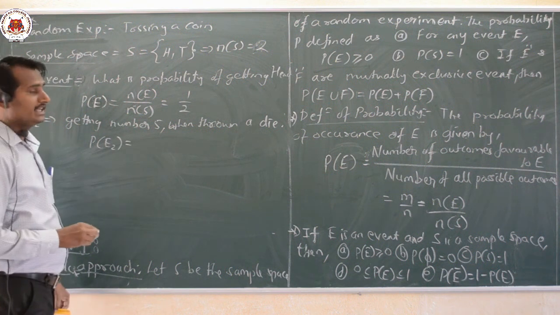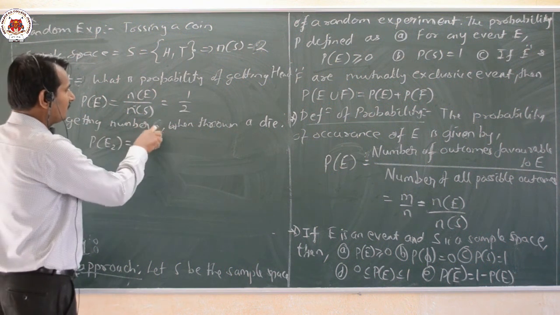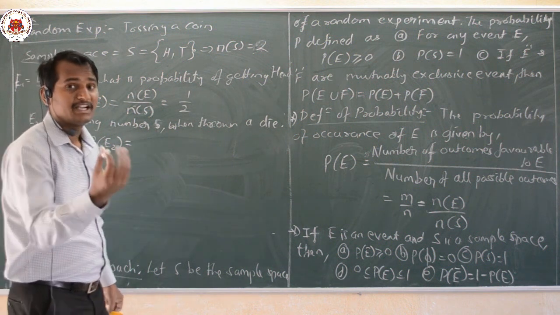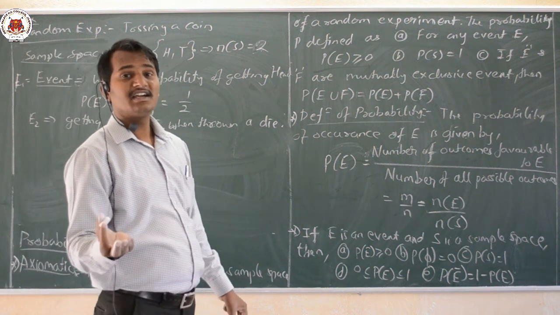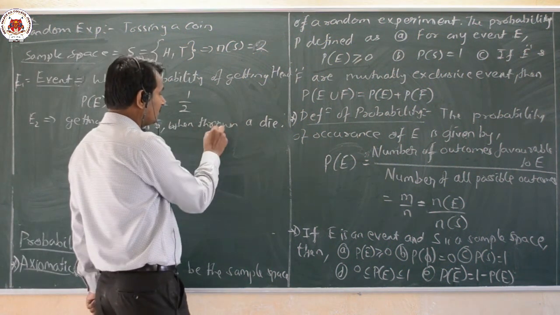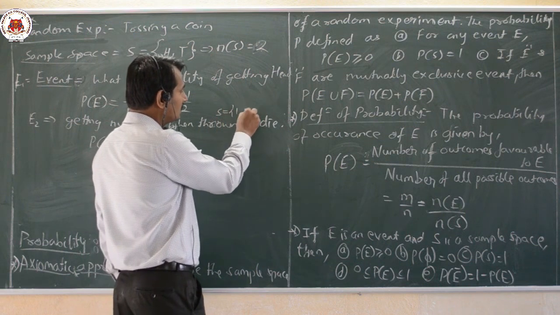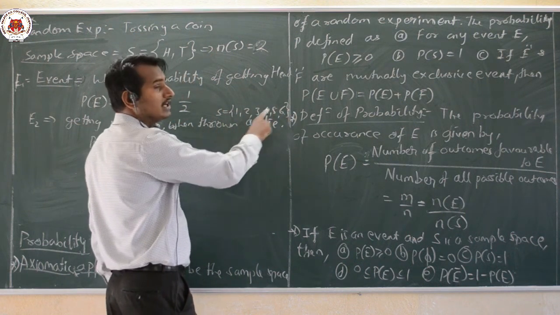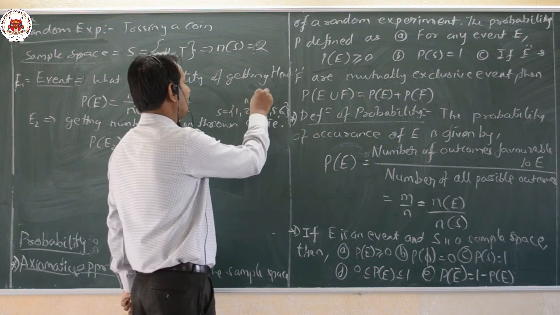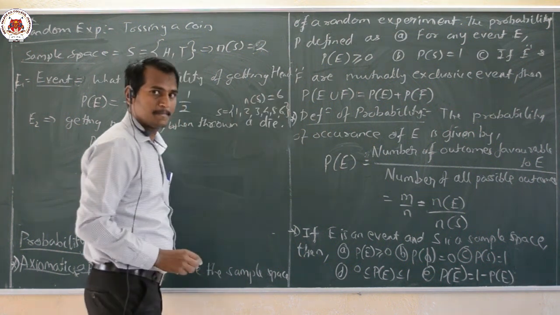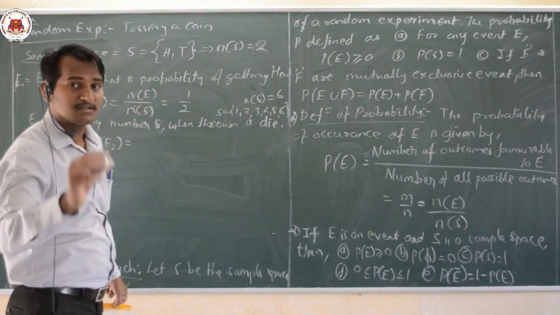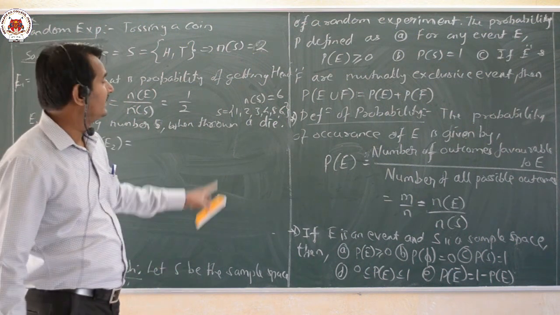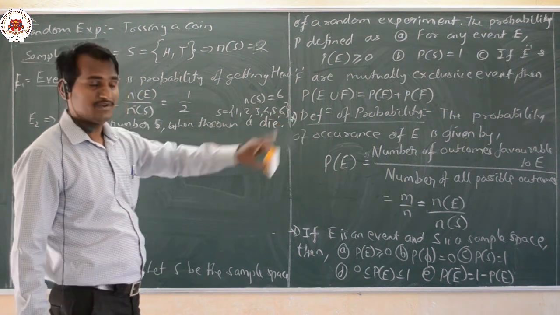So the probability of E2 means getting the number 5 when a die is thrown. How many faces are there in a die? The sample space contains 1, 2, 3, 4, 5, 6, and N of S is 6. So the total number of possible outcomes when throwing a die is 6.